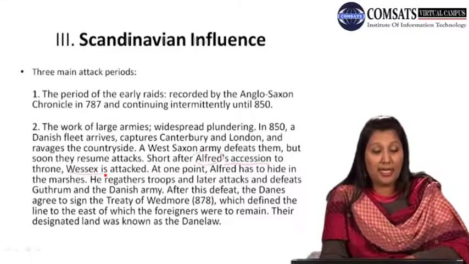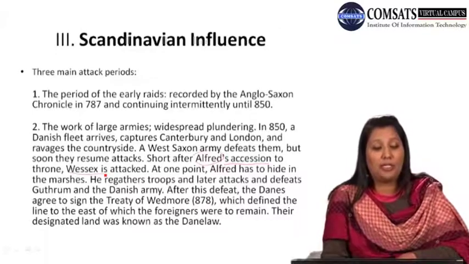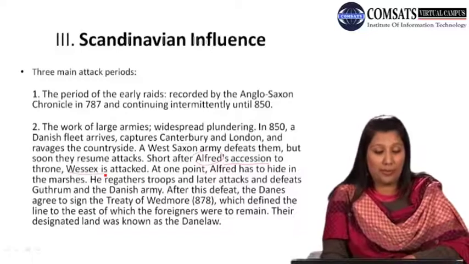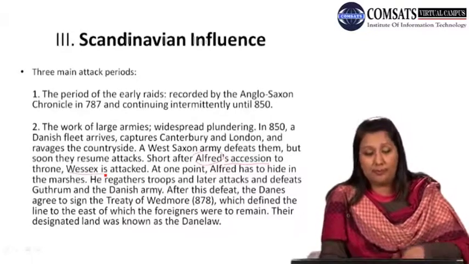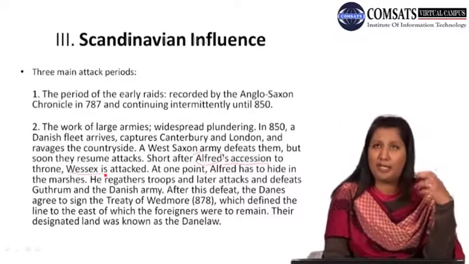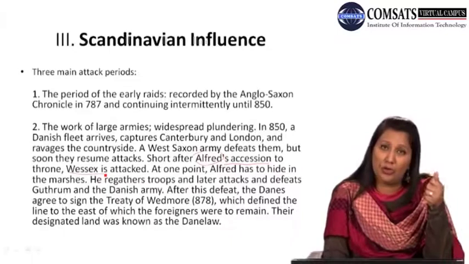After this defeat, the Danes agree to sign the Treaty of Edmure, which defined the line to the east of which the foreigners were to remain. Their designated land was known as Danelaw. This was actually a Danish invasion, where the Danes came and they made it their own territory.